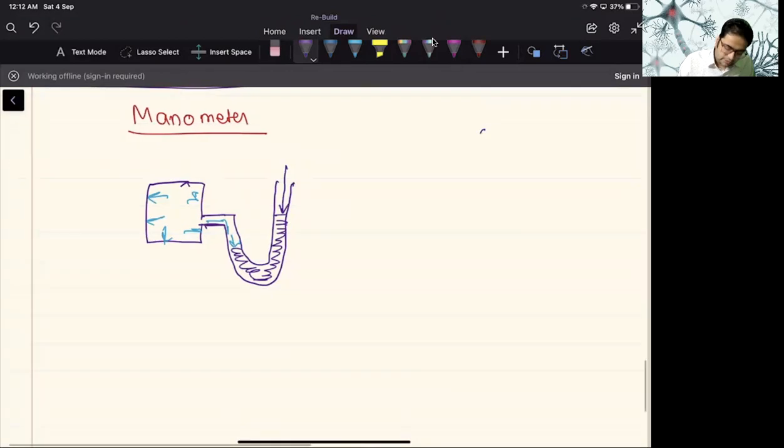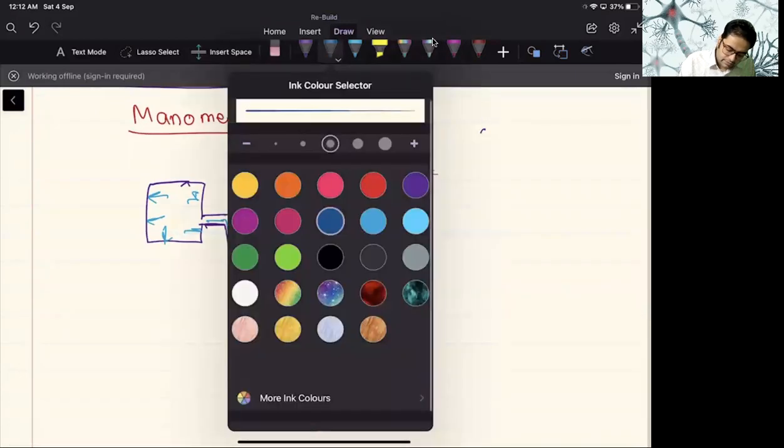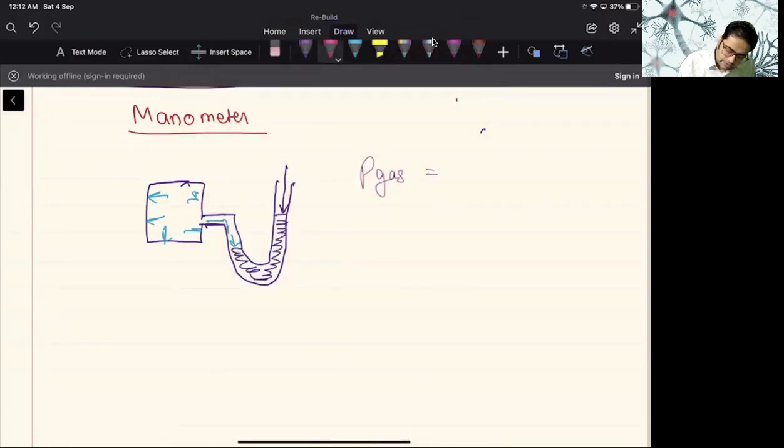So at this point, what we can say is the two pressures will be equal. What are these two pressures? Pressure of the gas is equal to the atmospheric pressure plus this pressure h rho g, the pressure exerted by this liquid column.